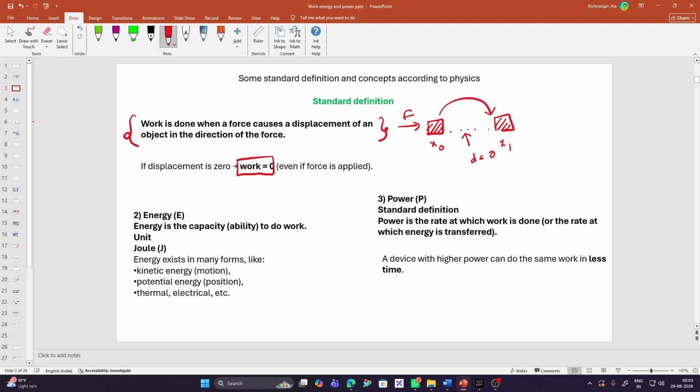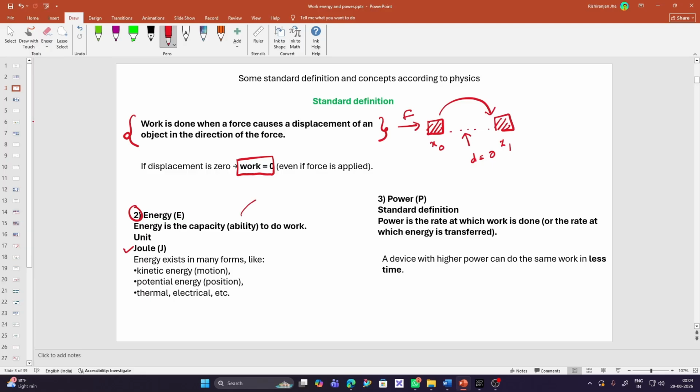Now have a look at the standard definition of energy. Energy is the capacity or ability to do work. The unit of energy is the joule. Energy exists in many forms like kinetic energy, potential energy, thermal and electrical. Whether you are at HL or SL level, you must be well versed with what kinetic, potential, thermal and electrical energy are, right?